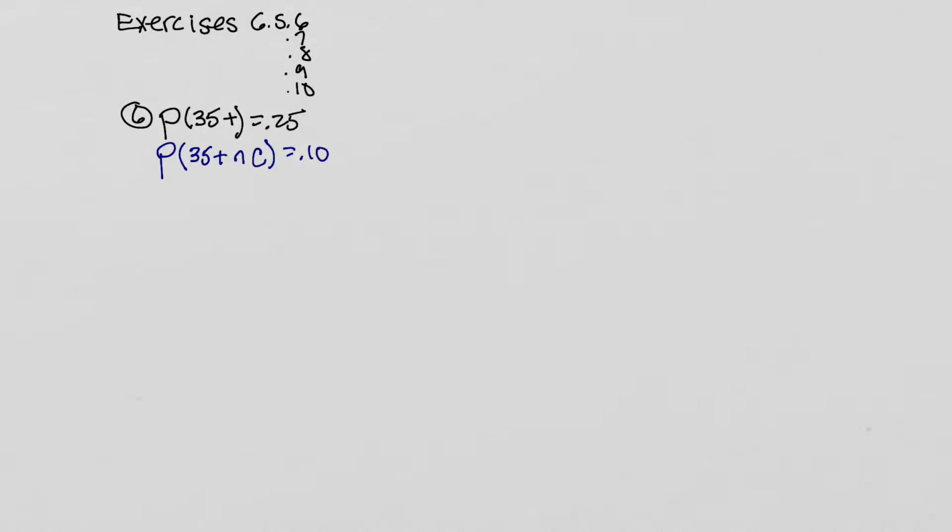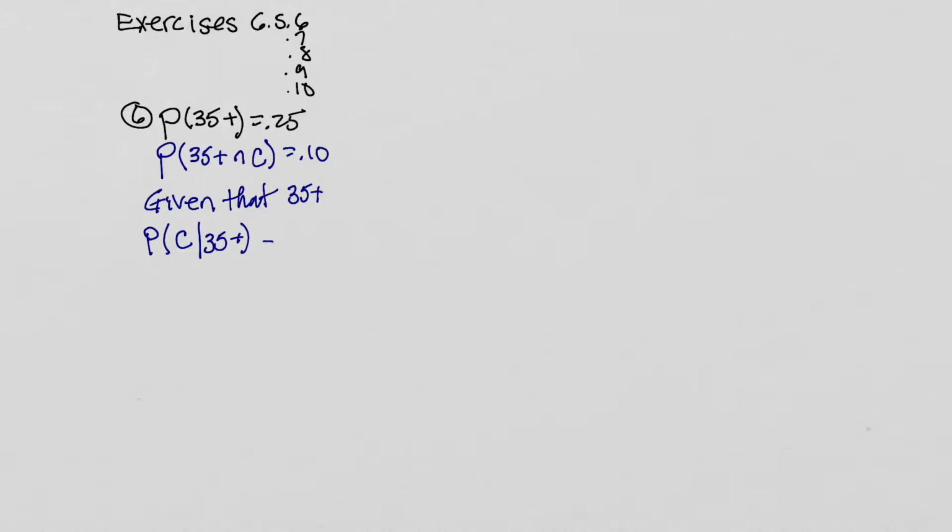And now we're told that a randomly selected person turns out to be earning more than 35. So that's given. This is something that's given to us. We're given that this randomly selected person makes 35 plus. And now we're asked, what is the probability that this person who makes more than 35,000 has a college degree? So what we want is the probability of a person having a college degree given that this person makes more than $35,000 a year.